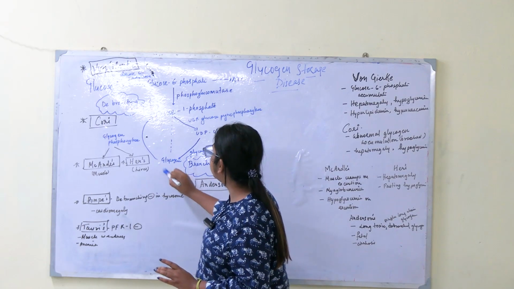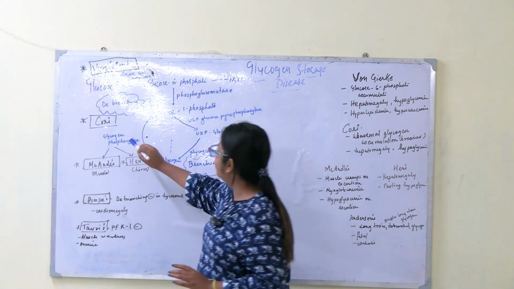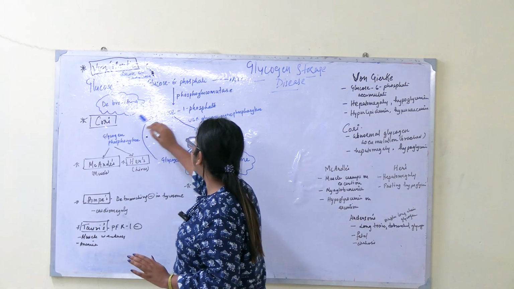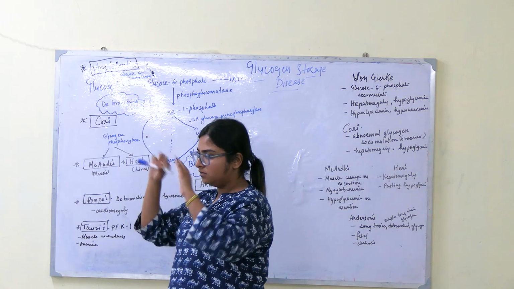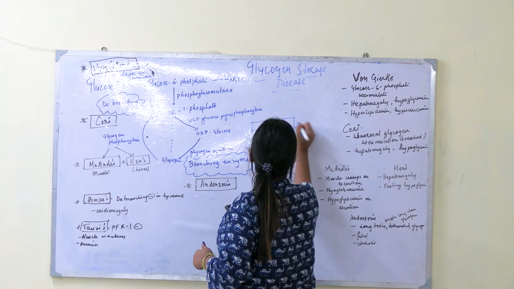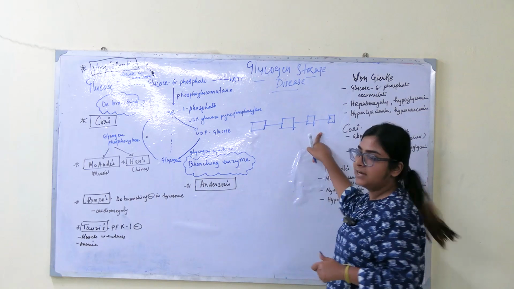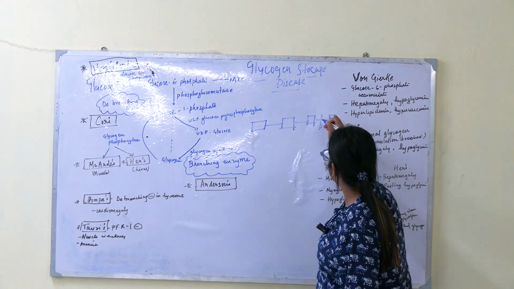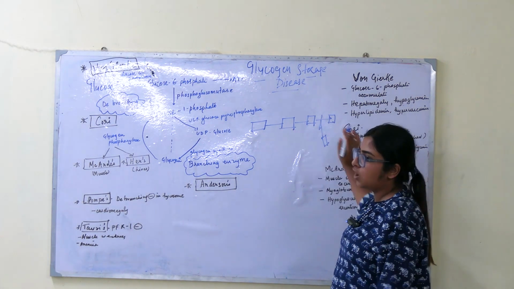Then from glycogen, glucose will form with the help of glycogen phosphorylase. After that, the debranching enzyme will act. What will the debranching enzyme do? Suppose this is the long chain glycogen structure, a single long chain. The enzyme will break it down here and form another chain like this, so that it is not a long chain structure anymore.